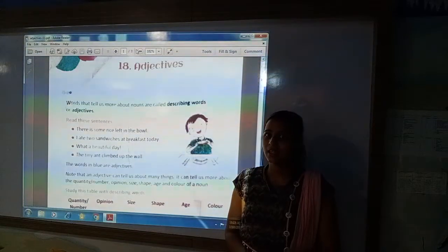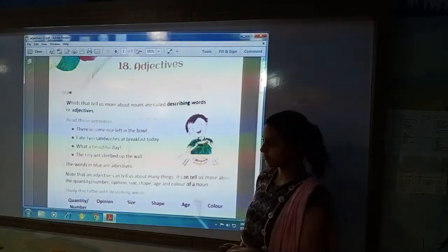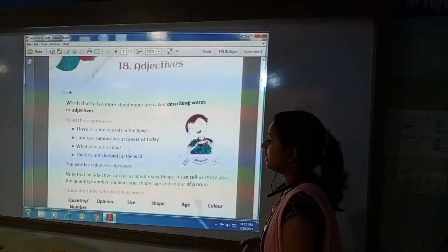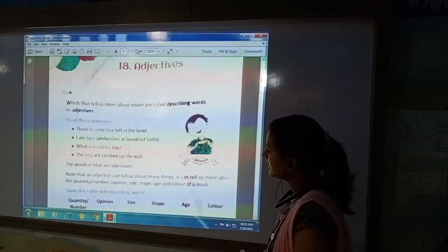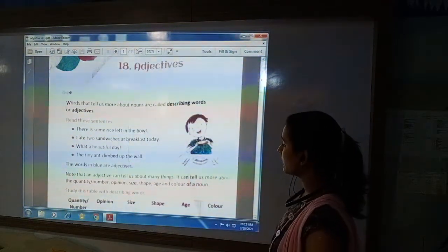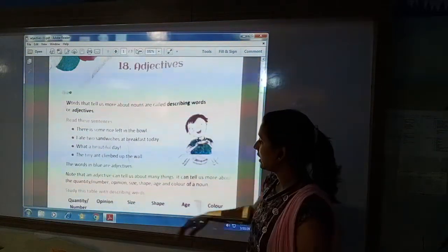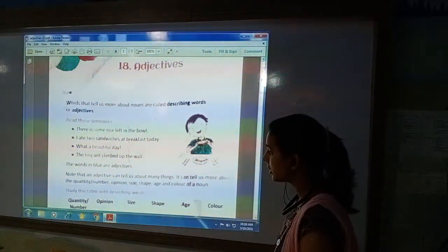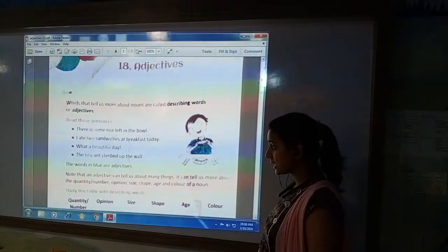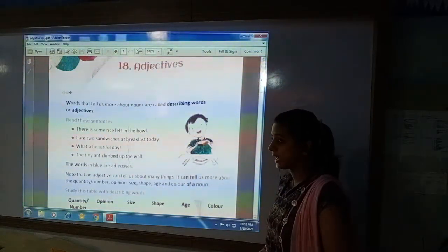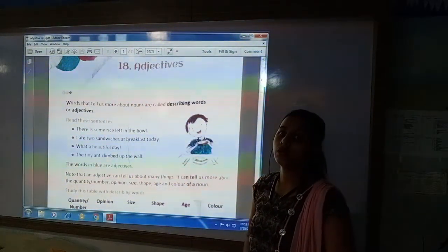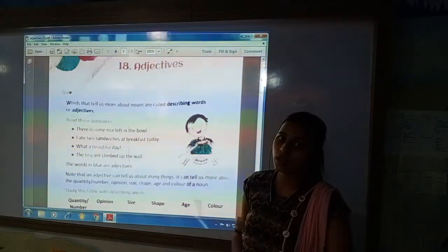Tiny. So, that is an adjective. The words here which tell us about the noun such as quantity, number, opinion, size, shape, age, color of the noun, that word is called an adjective.